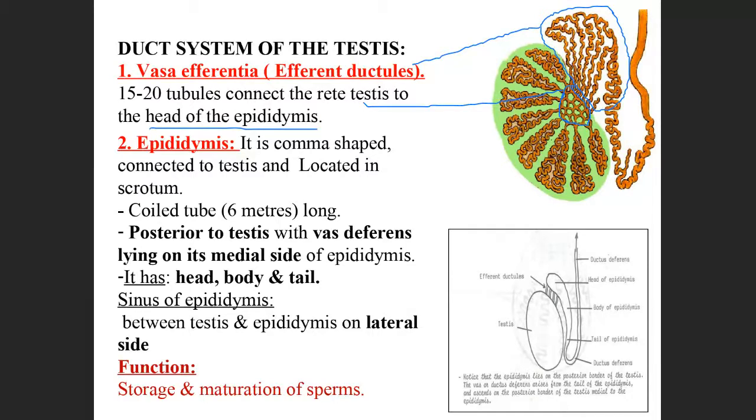And this whole structure is called the head of the epididymis. So what is here? There are 15 to 20 tubules connecting the rete testis to the head of the epididymis. Is it clear now?